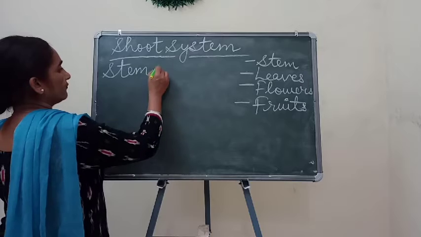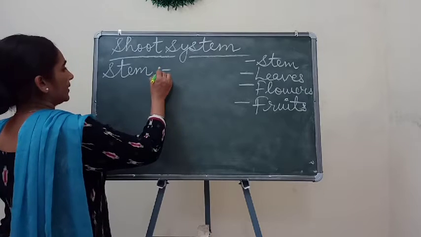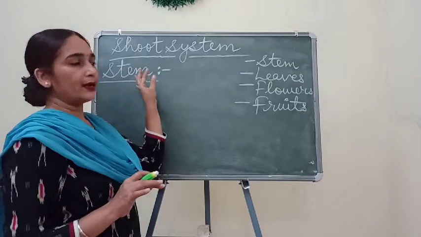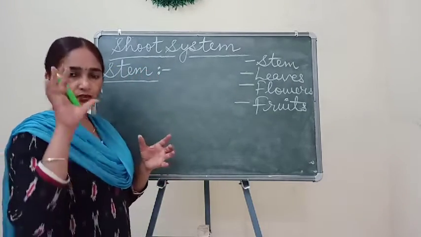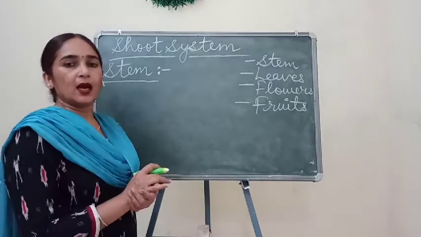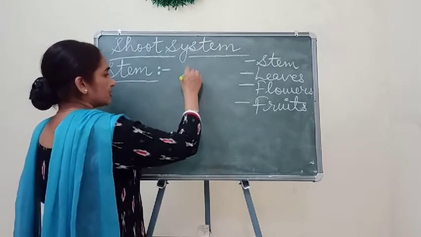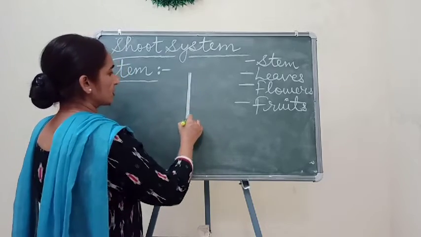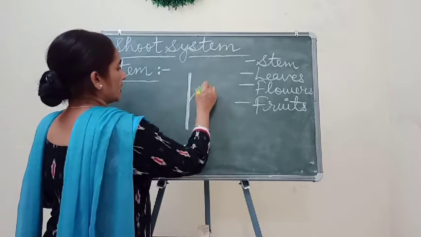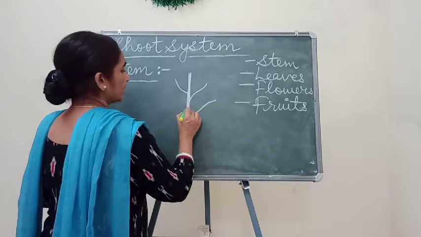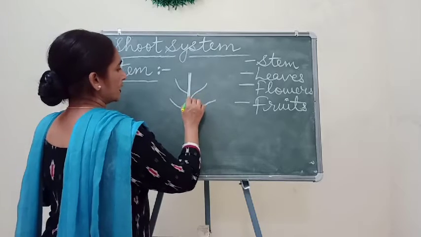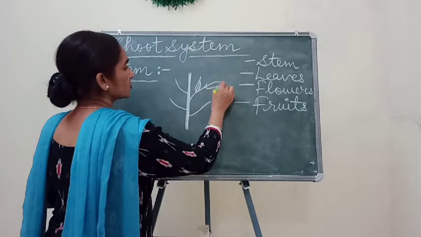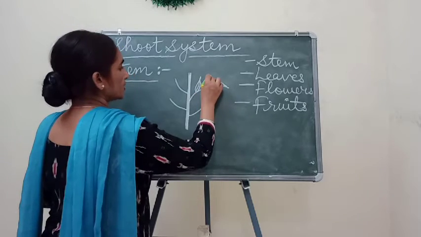So children, I showed you one day when we started this chapter about the stem. I showed you the plant, and I told you what a stem is. Stem is this central hard or fibrous portion, from which many branches arise, and it can bear many leaves also.